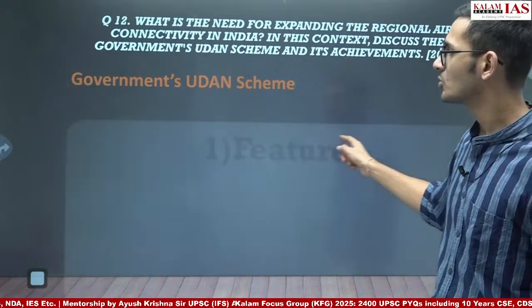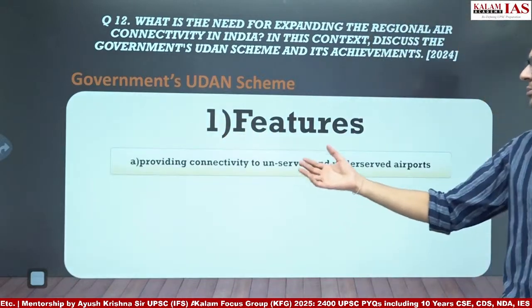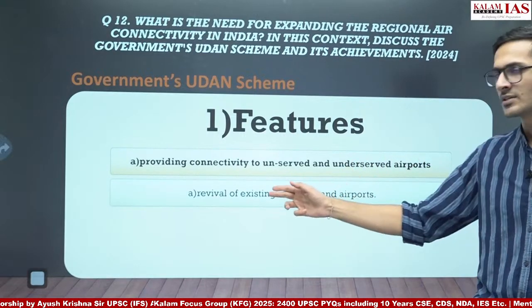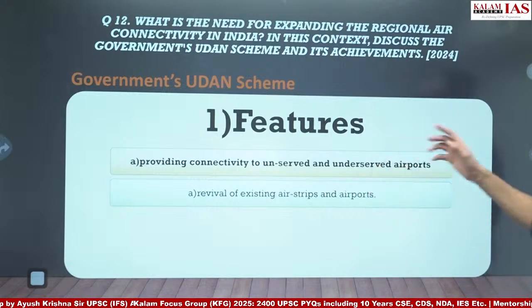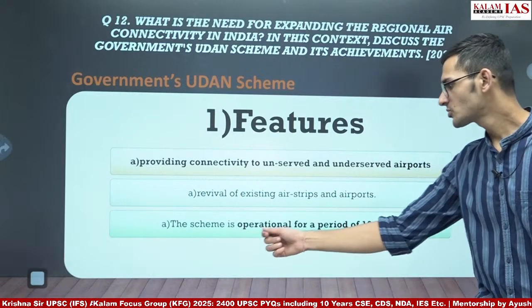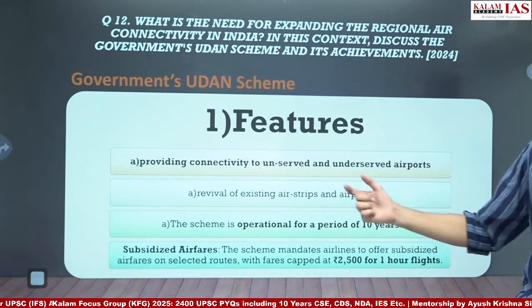Then we are going to write about different features of the UDAN scheme. First could be providing connectivity to the unserved and underserved airports. Second is revival of existing airstrips and airports. Third, the scheme is operational for a period of 10 years. And the fourth could be subsidized airfare.